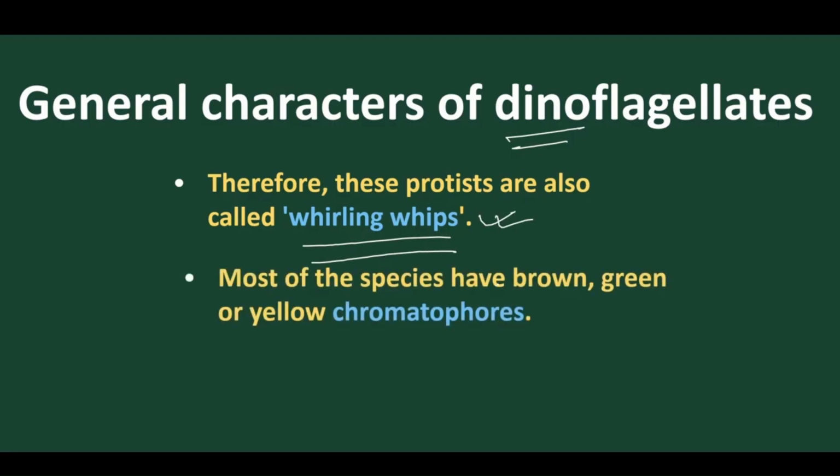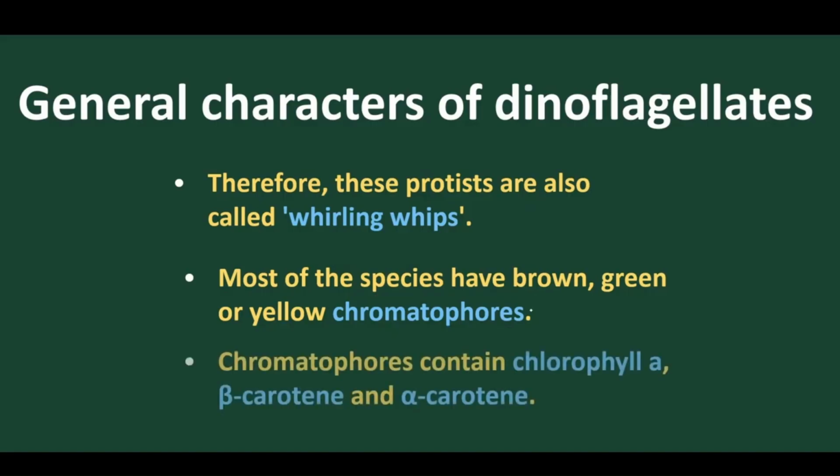Now let's move into its body coloration. We find different types of body color: brown, green, yellow, red, white. This is due to the presence of special pigments called chromatophores that provide colorations. These colorations are due to chlorophyll A that helps in photosynthesis, and they also contain beta carotene and alpha carotene.